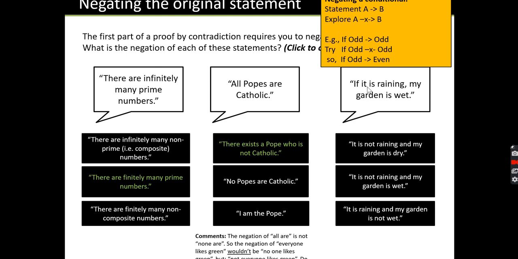If it is raining, yeah? The if it is raining part is what we want to explore. So if it is raining and my garden is not wet. This is really the same, isn't it? It is raining and my garden is not wet. This is like not B. So this is the option that we're picking. It is a bit tricky to get your head around, but if you have if-then statements or something that looks similar, the key is to keep the if statement and then to explore that it's not B. I've put an example on the board there about odd and even, and this is a very, very common one that's used.